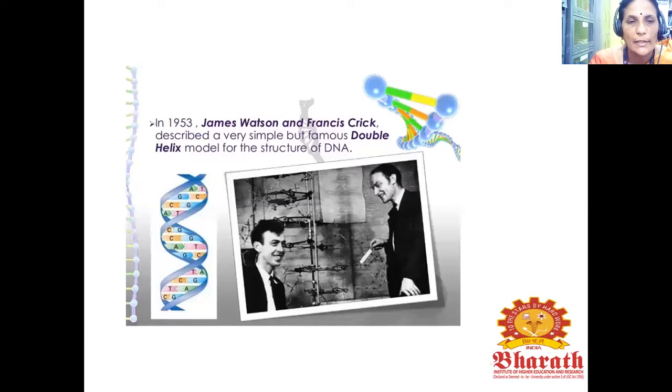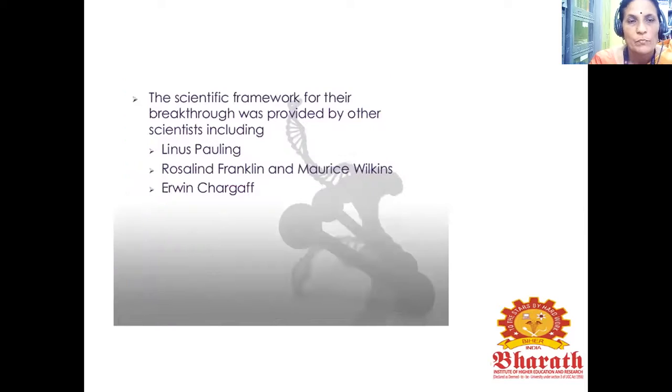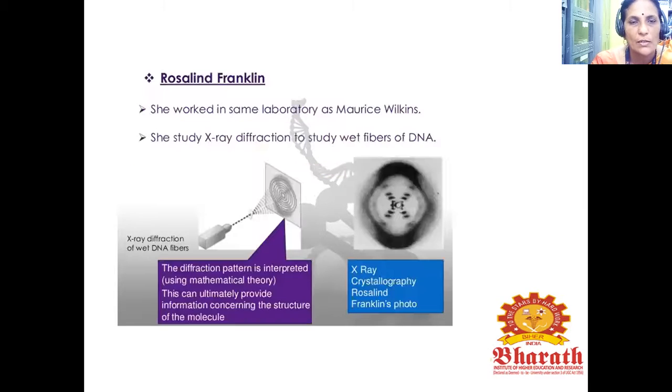In 1953, James Watson and Francis Crick described a very simple but famous double helix model for the structure of DNA. The scientific framework for their breakthrough was provided by other scientists, including Linus Pauling, Rosalind Franklin, Maurice Wilkins, and Erwin Chargaff.